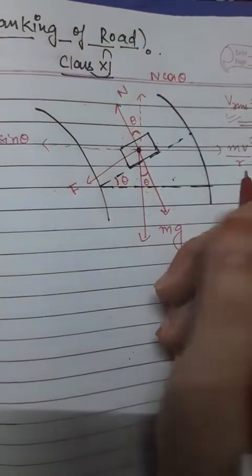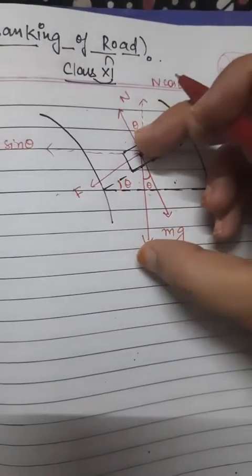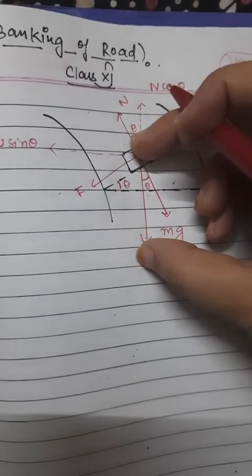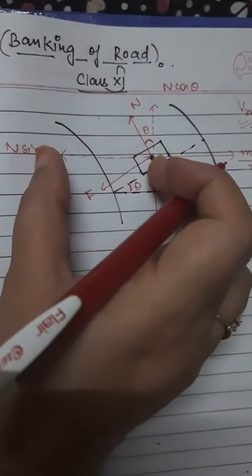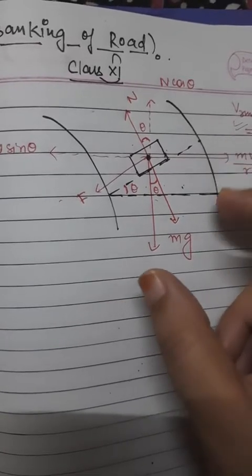That is the force of friction. Suppose the force of friction is the resultant component. Here we can see this is the vertical downward component of the frictional force, and this is the horizontal component of the frictional force. Now the next question that comes to our mind is, where should be the theta?